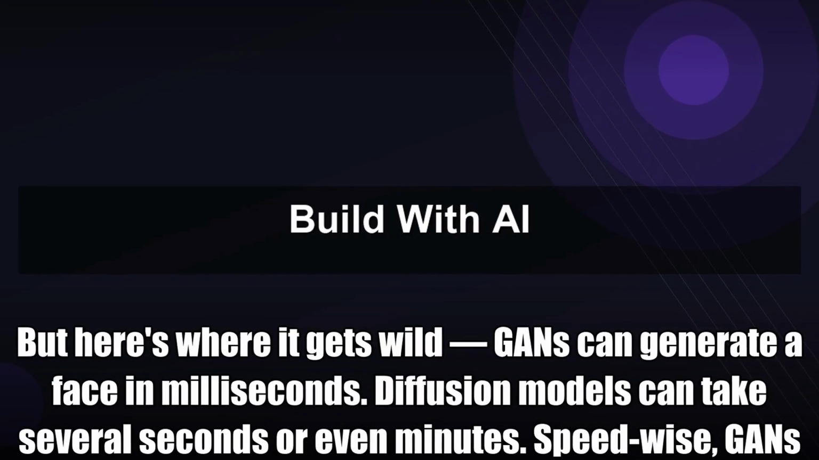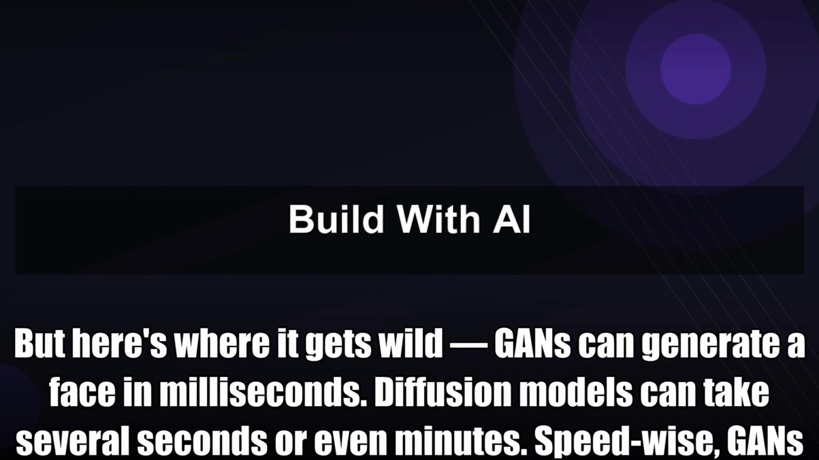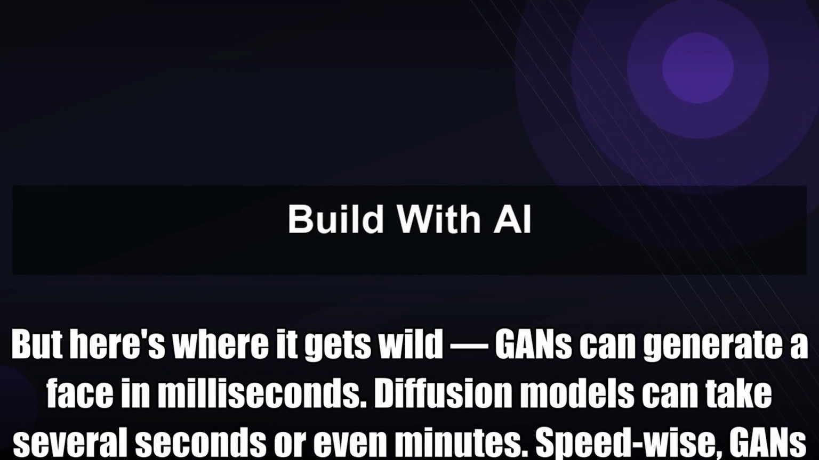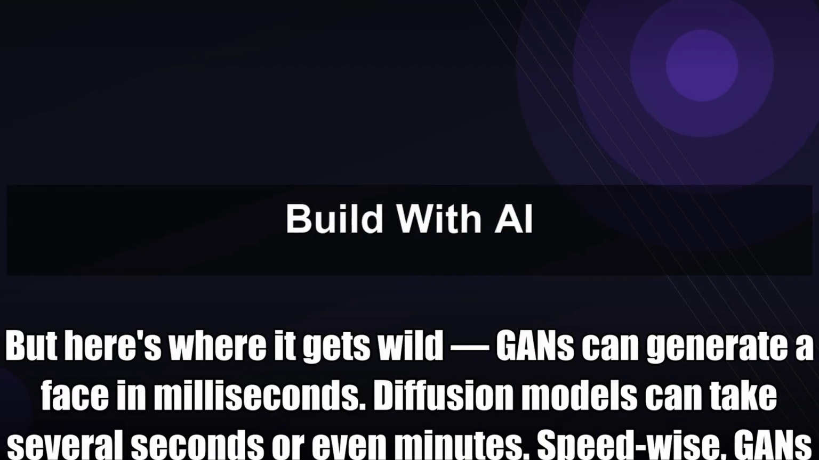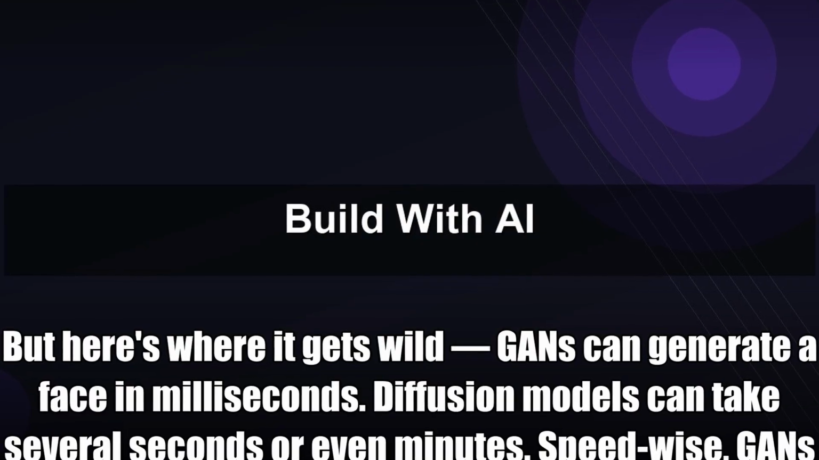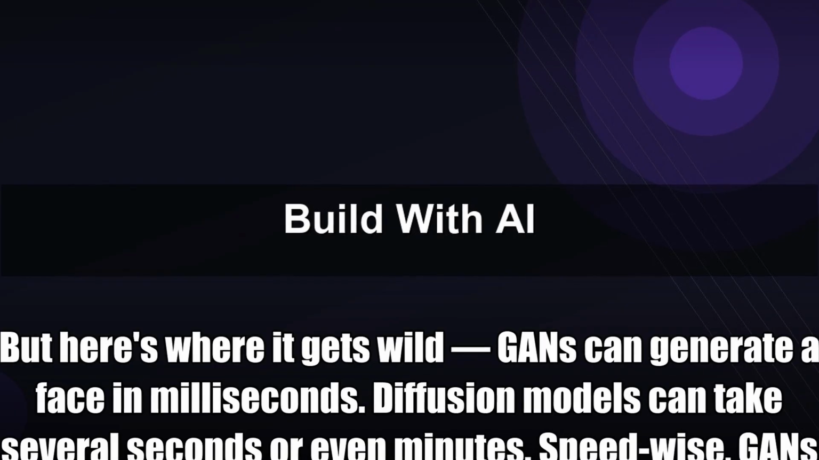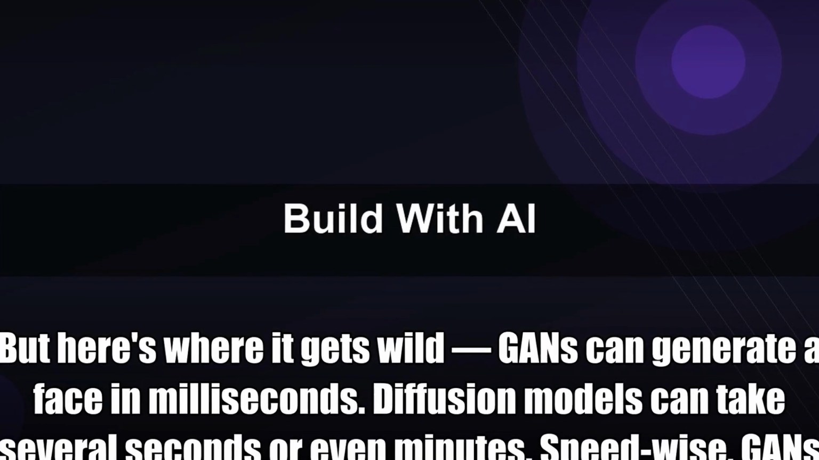But here's where it gets wild. GANs can generate a face in milliseconds. Diffusion models can take several seconds or even minutes. Speed-wise, GANs absolutely destroy diffusion. But that speed comes with a serious trade-off you need to know about.